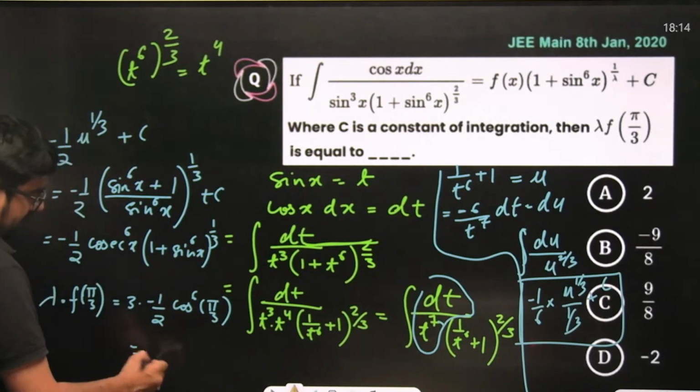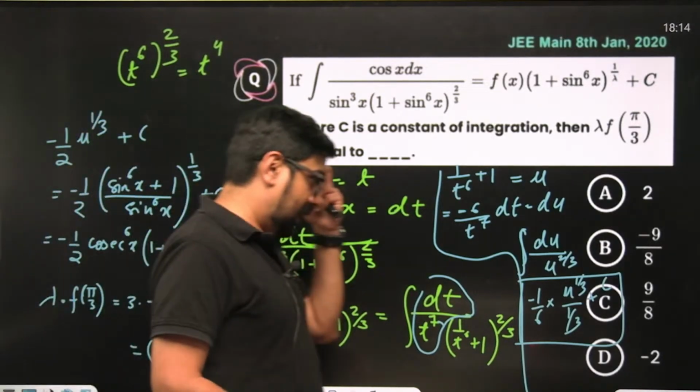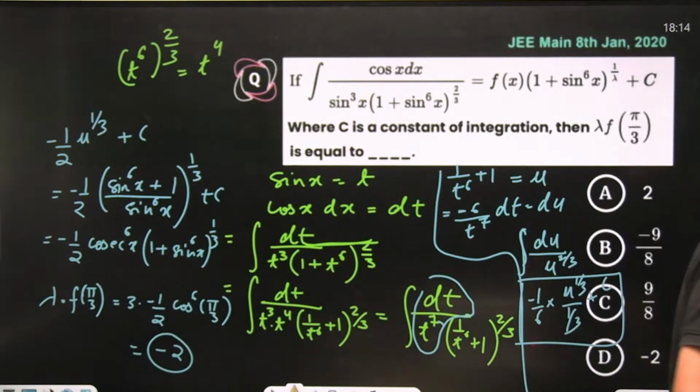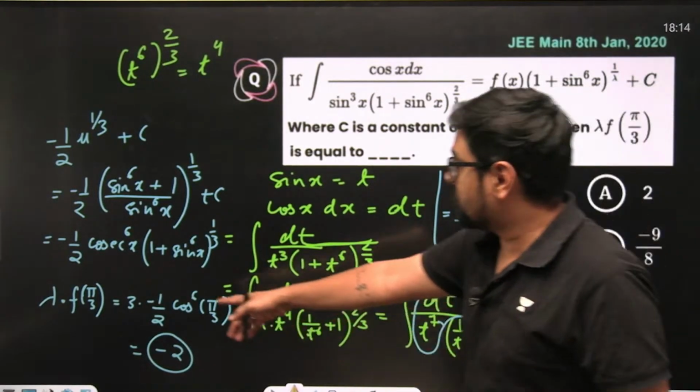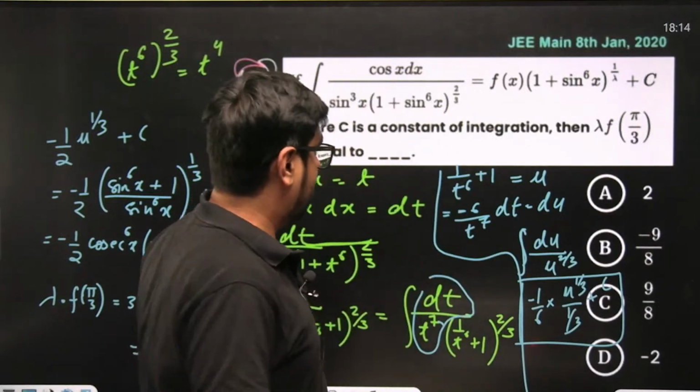This will come out to be minus 2. Instead of x, you just put pi by 3 over here. Final answer will be minus 2. Do we have that in the options? Yes.